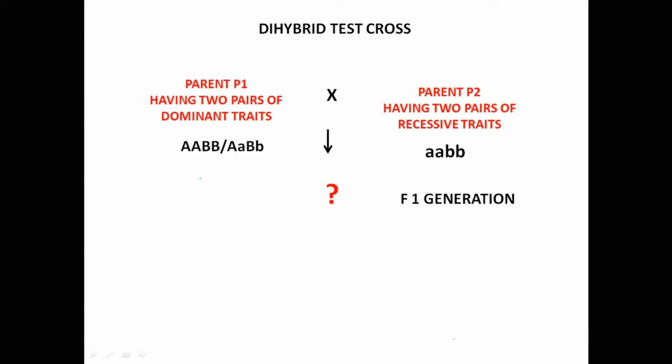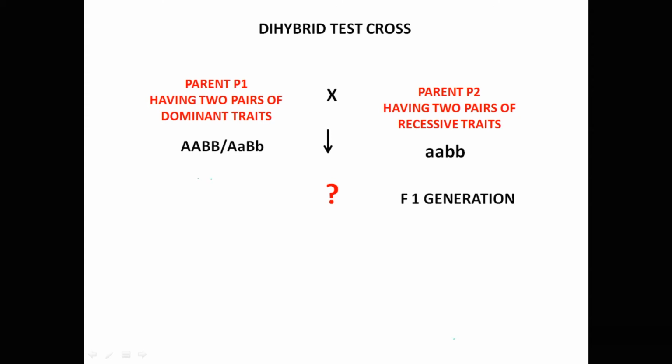Both are assorted independently during gamete formation. Now, to know the zygosity of the individuals with two pairs of dominant traits, Mendel performed a dihybrid test cross, similar to the one he performed to know the unknown genotype of a dominant trait.